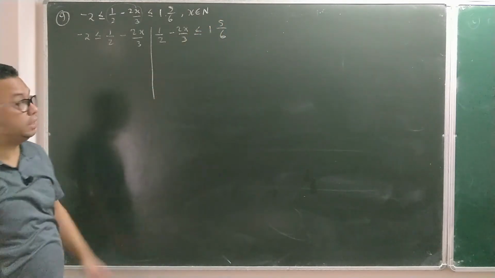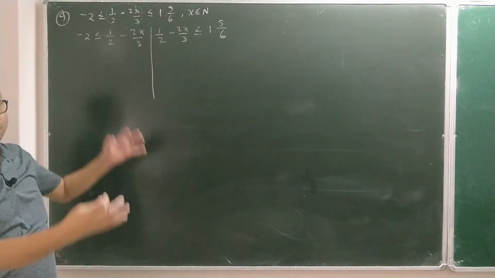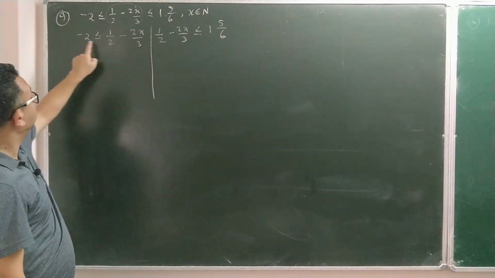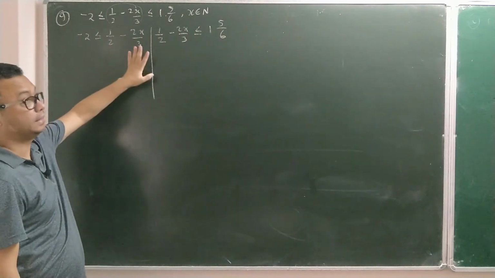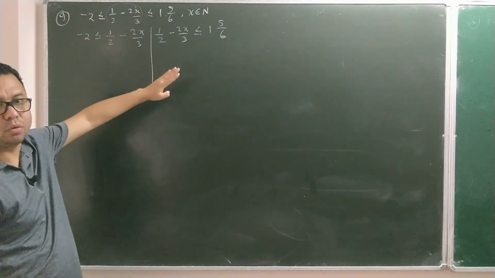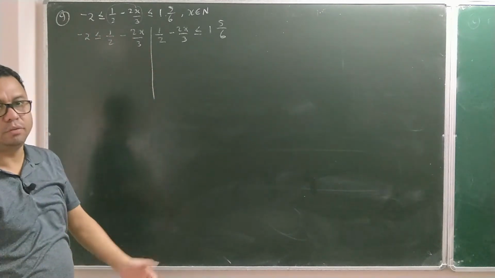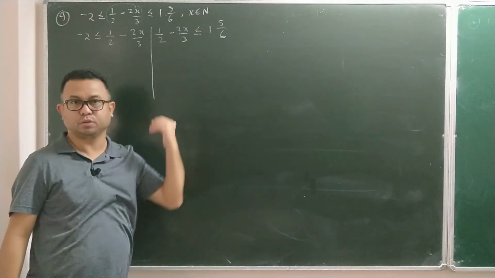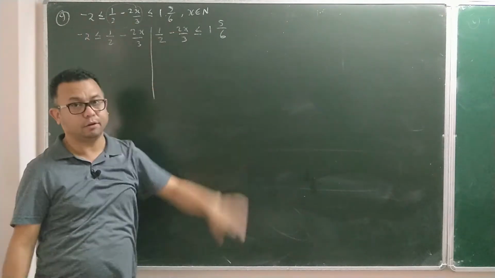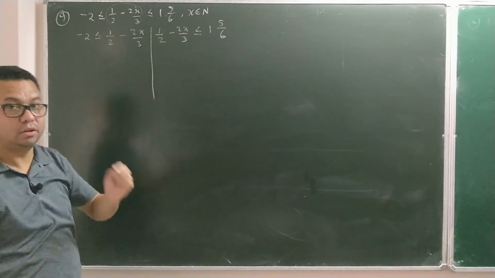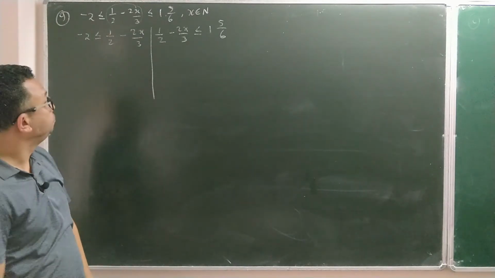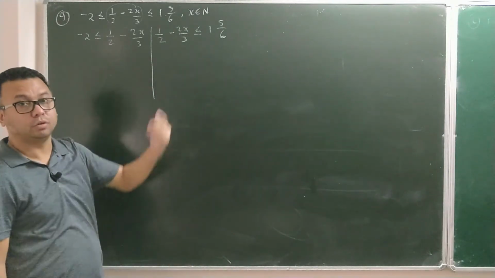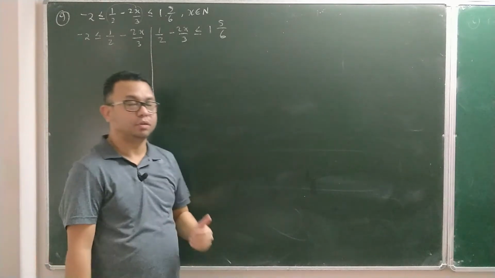So I divided this into two parts. Now I'll solve this part and that part separately, and later I'll join them. One way is to keep all the fractions with x on one side and the numbers on the other side. By the way, this is the first time we are doing a question which has a fraction, because the previous questions were single-line inequations. There is one rule which you have to follow with fractions, which I told you: never cross multiply in an inequation. So how do we remove the fraction? Now you will see.